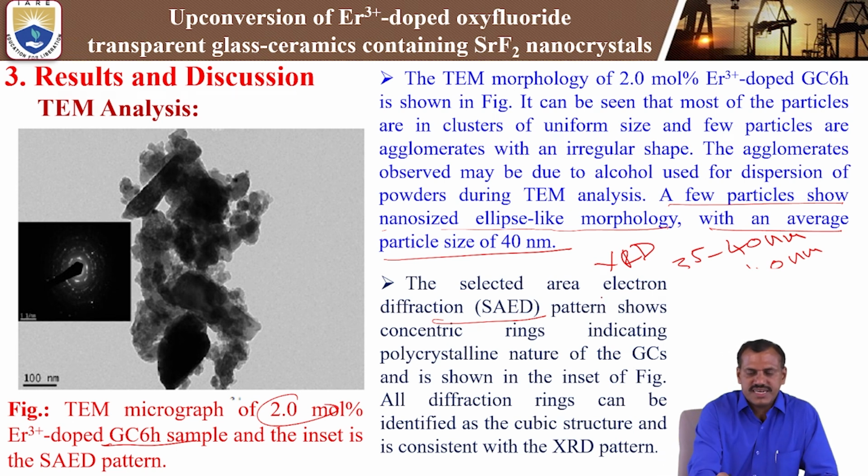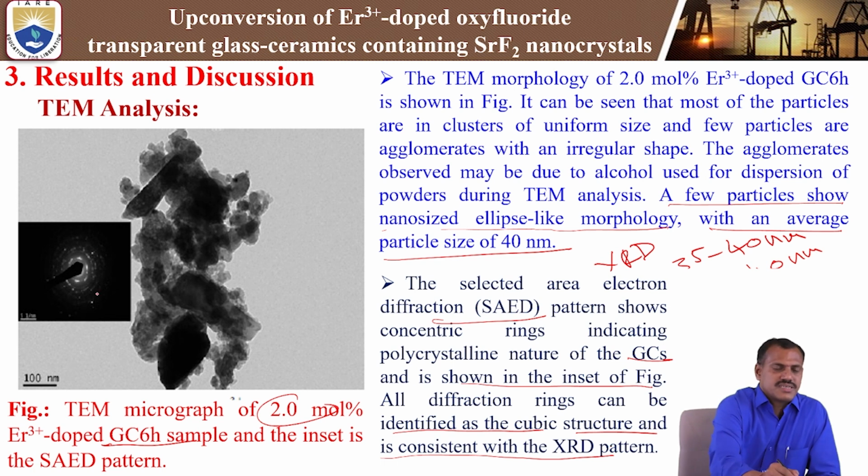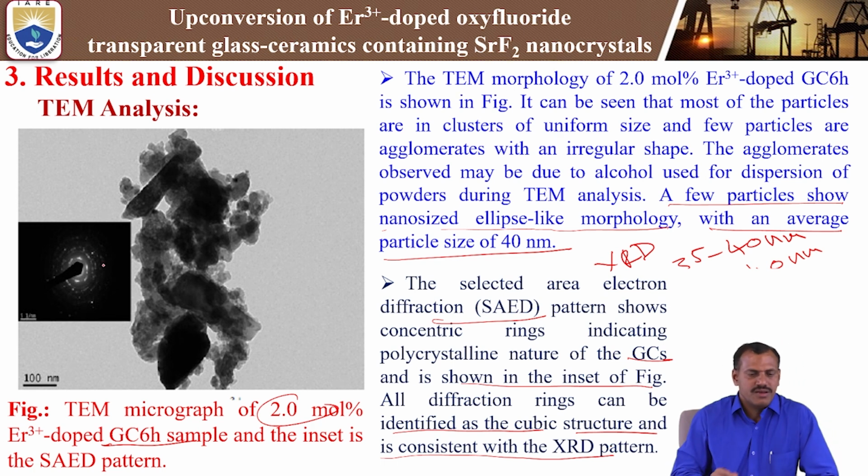The selected area diffraction pattern also shows concentric rings, indicating the polycrystalline nature of the glass ceramics, and it is shown in the inset figure. All diffraction rings can be identified as cubic structure and are consistent with the XRD pattern. So all the strontium fluoride nanocrystals show the cubic structure, consistent with the XRD pattern. This is the TEM analysis, and we are observing a nanoparticle size that coincides well with the XRD analysis.